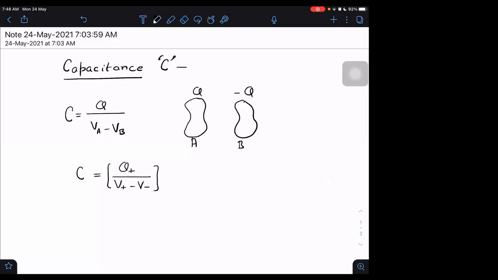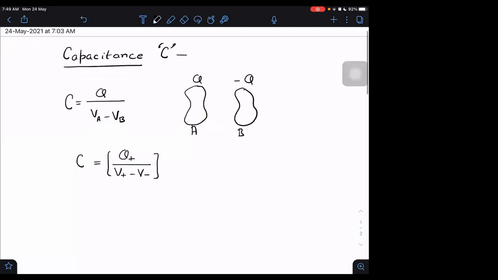Similarly, capacitance is also a property of these conductors, and it will depend on their shape and size and their relative position with respect to each other. It may depend on that, but it will not depend on any other thing.